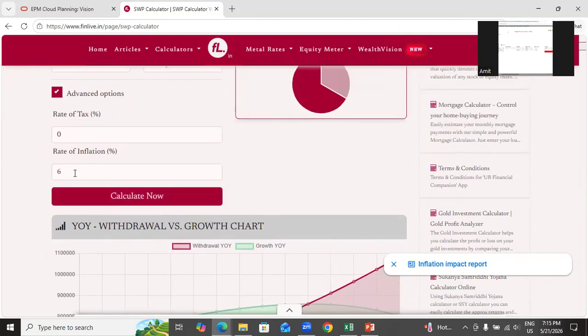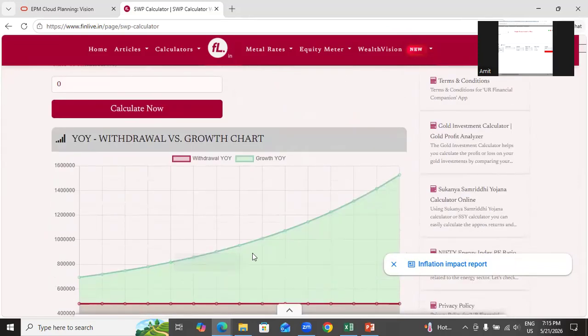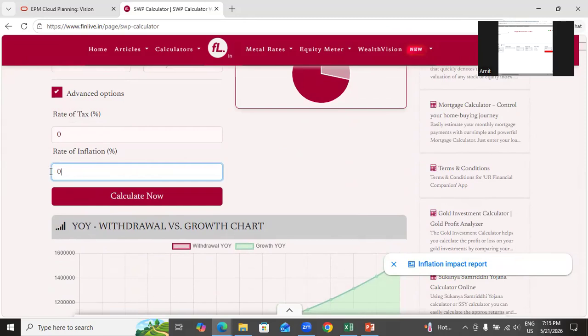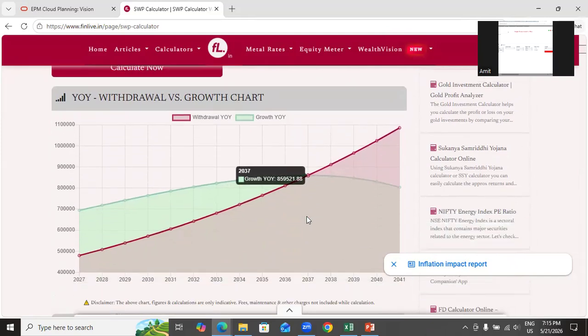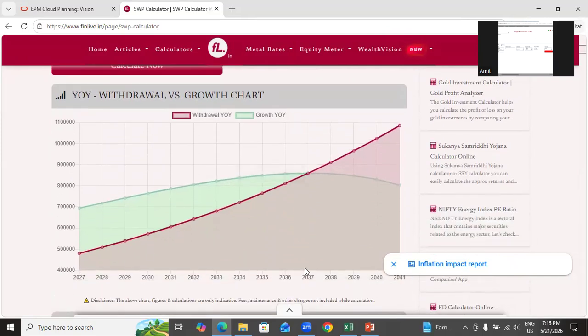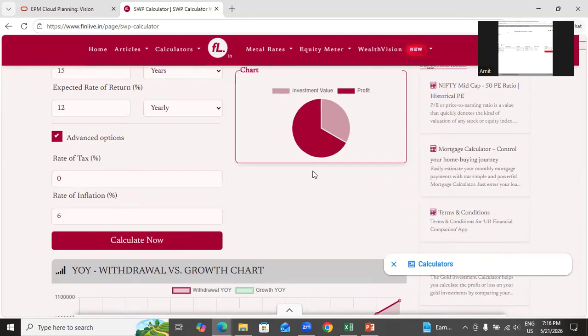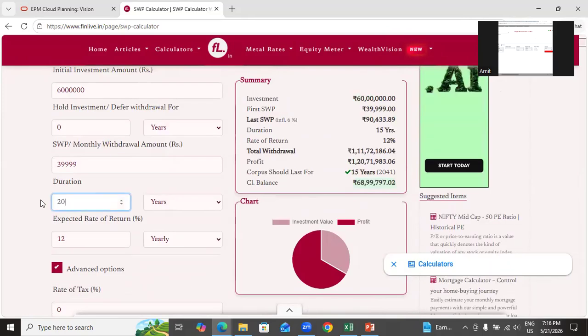So unlike in the previous example, if I do not add inflation rate, my withdrawal is constant and my value continues growing. But this is not a real case scenario, right? The value of money also declines. So I assume the value of money declines by inflation 6%. So over a period of time, at the end of maybe the 10th or 11th year, my withdrawal and my growth would be the same, right? And for subsequent years, my withdrawal would be more than my growth. If this continues to happen, maybe in the next 20 years, my money would be exhausted.